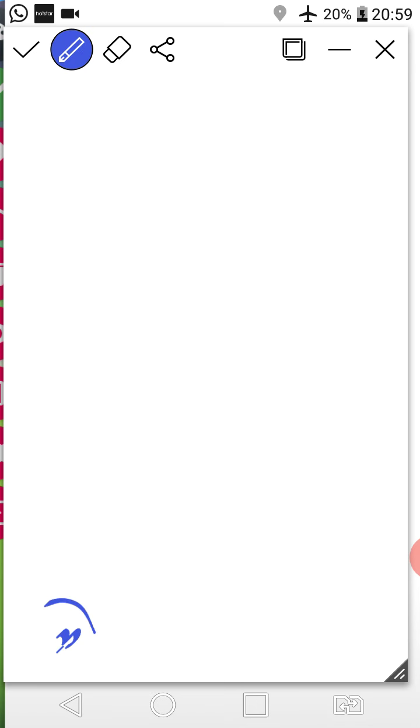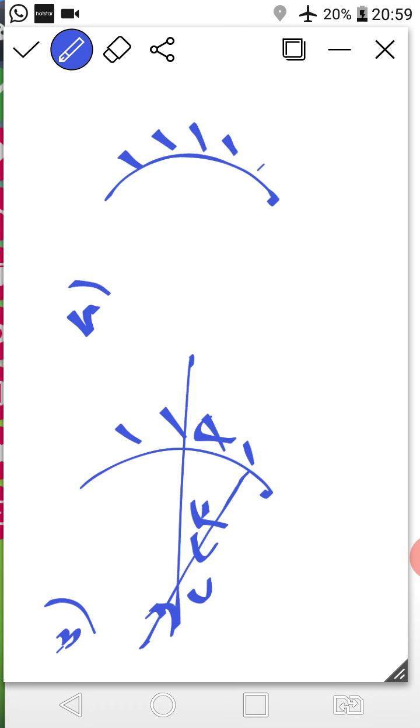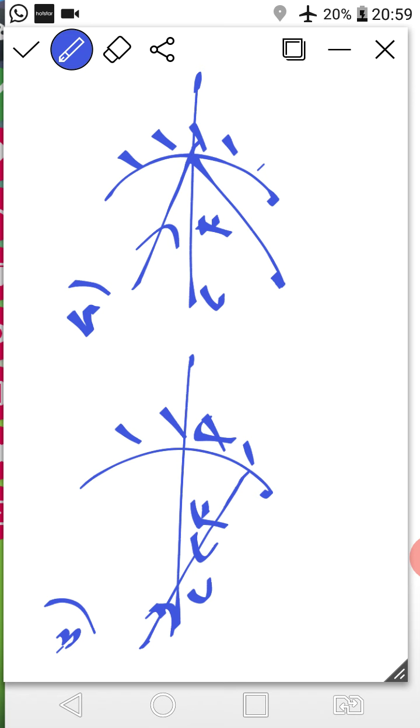Third rule, when the incident ray passes through the center of curvature, it will reflect back along the same path. Fourth rule, when the incident ray is incident at the pole, the angle of reflection is equal to the angle of incidence. Right class? So these are the four rules that we have to remember.